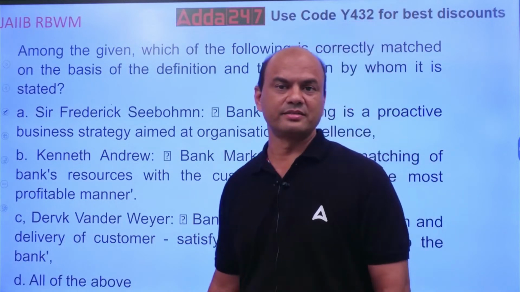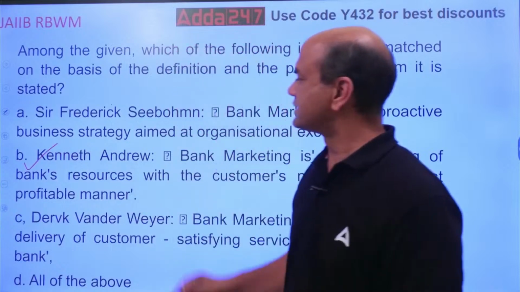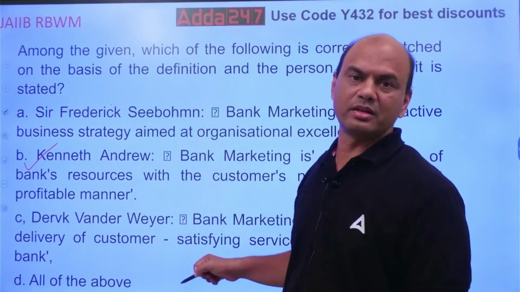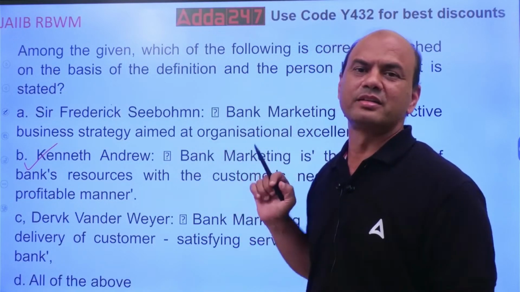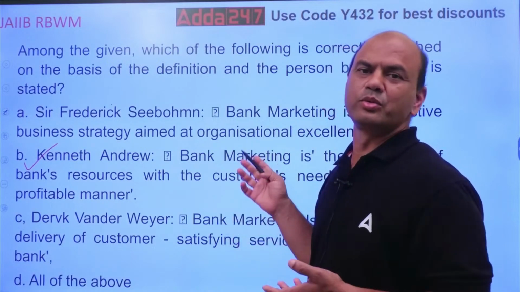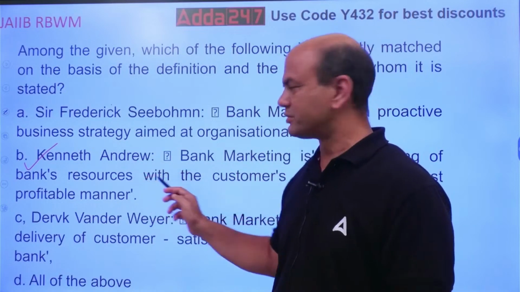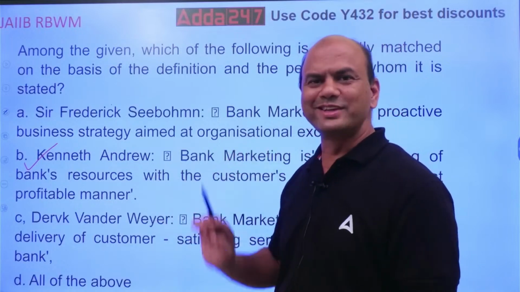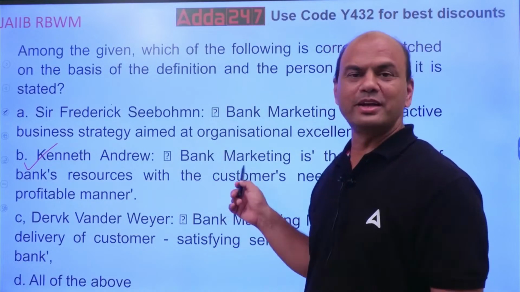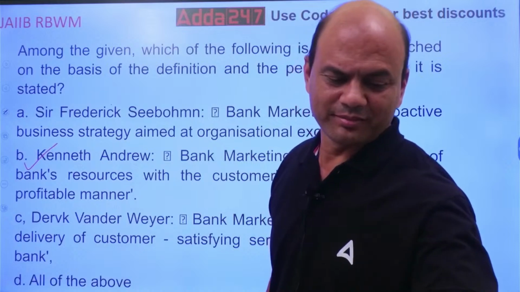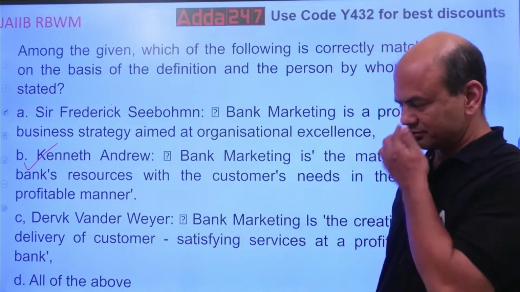Where is the matching correct? The matching is correct over here, B. Okay, this is correct. Kenneth Andrews matching is correct. Remaining all are wrong. Now, if you ask me, sir, who gave this then? This you'll have to read. We are not here to do a PhD, right? Doctorate. We have to clear your JAIIB exam. You only remember this Kenneth Andrew, and if in the exam they ask you, they'll ask you this only, because this is the most prominent definition given in your books. Okay? Got it? Move on. So, Kenneth Andrew, okay?